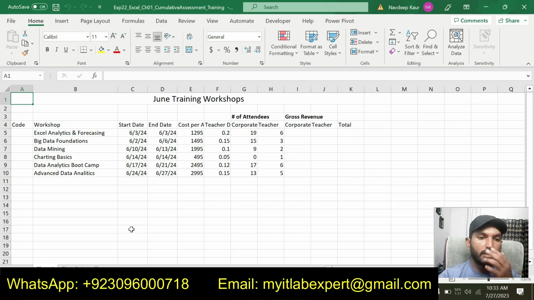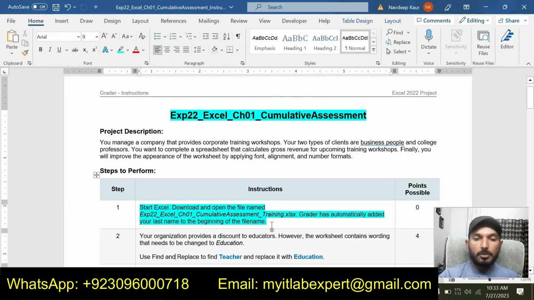I have already downloaded this file and you can download it from your MyITLab dashboard in the Pearson dashboard. This is the file where we will apply all the instruction steps. So step number 1 is just about downloading the Excel workbook. We will move to step number 2 now.